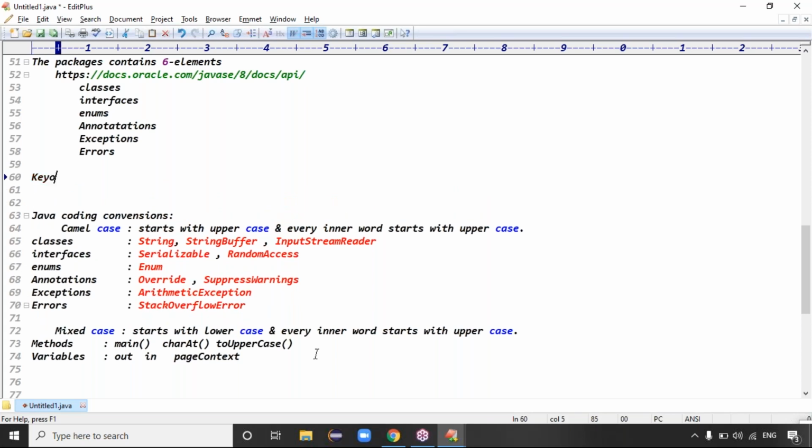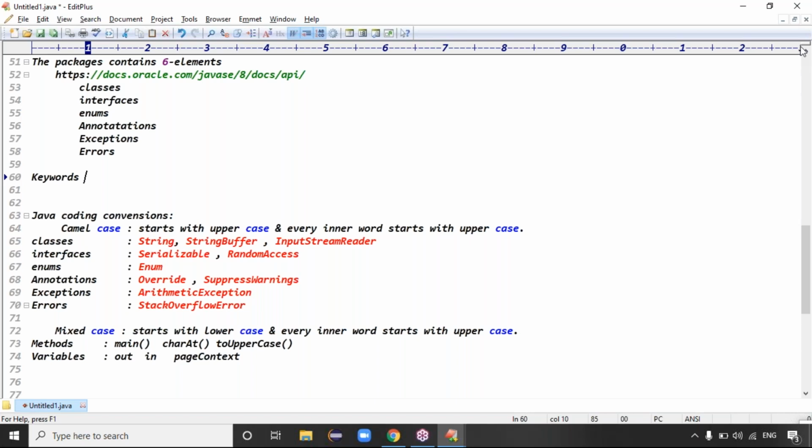Next point, guys. Before going to the next point, first of all, you have to know what the keywords in Java are. Every language contains some keywords, right? They are technical words having some fixed meaning. Every keyword has some fixed meaning, guys. Tell me, how many keywords are there in Java?